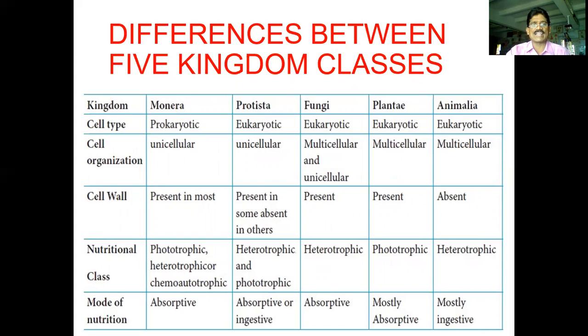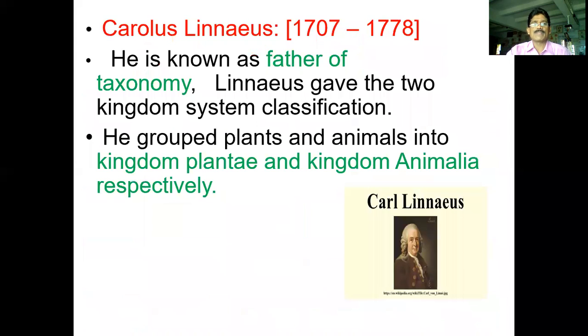He explained the different characters, the differences in cell organization, cell wall, nutrition, and mode of nutrition. But one of the famous scientists, the father of taxonomy, Carolus Linnaeus, identified the plants in nature.